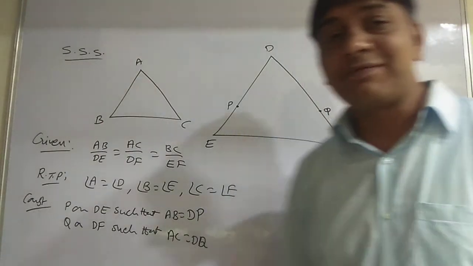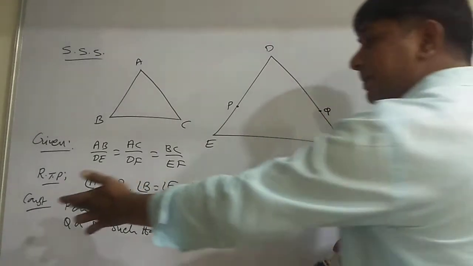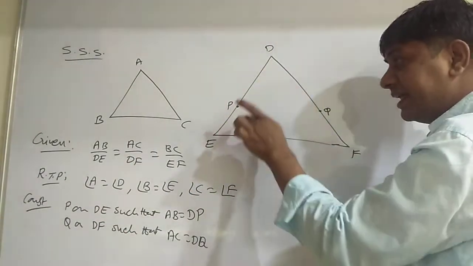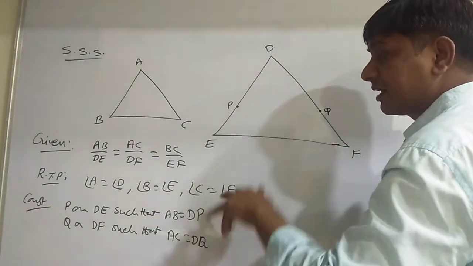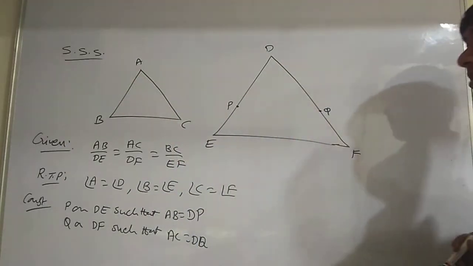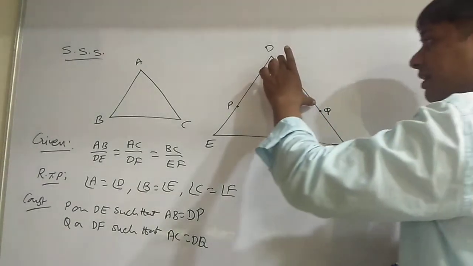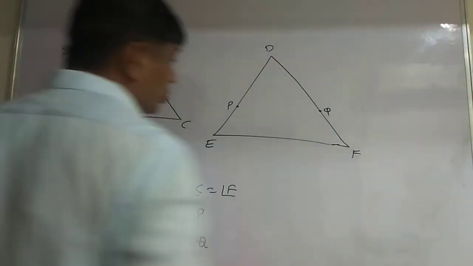Now to prove that, first I am making some changes in the construction part. Construction: mark a point P on DE such that AB is equal to DP. While writing I wrote DE, correct it. AB is equal to DP. And mark a point Q on DF such that DQ and AC are equal. And then join PQ.